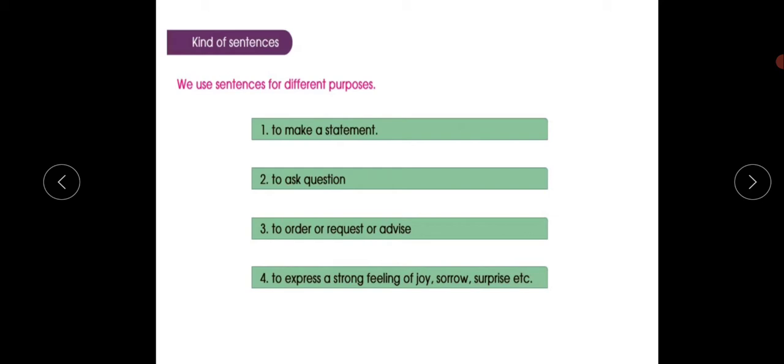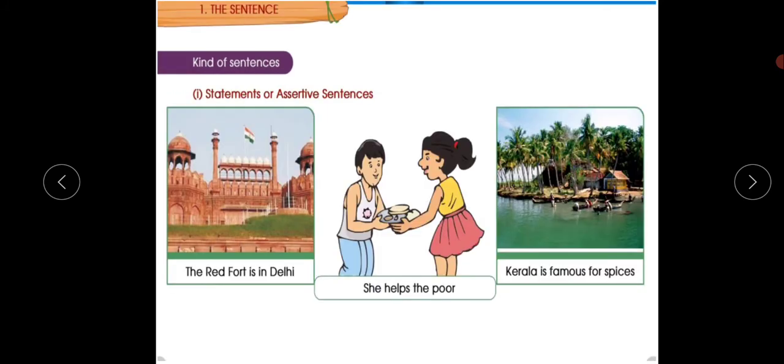For these four, we use sentences. The first one is what? To make a statement. To make a statement means it is nothing but an assertive sentence.